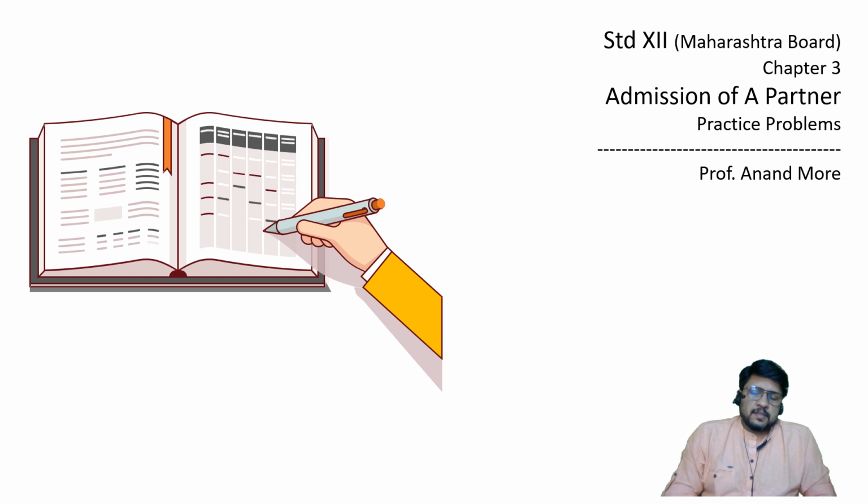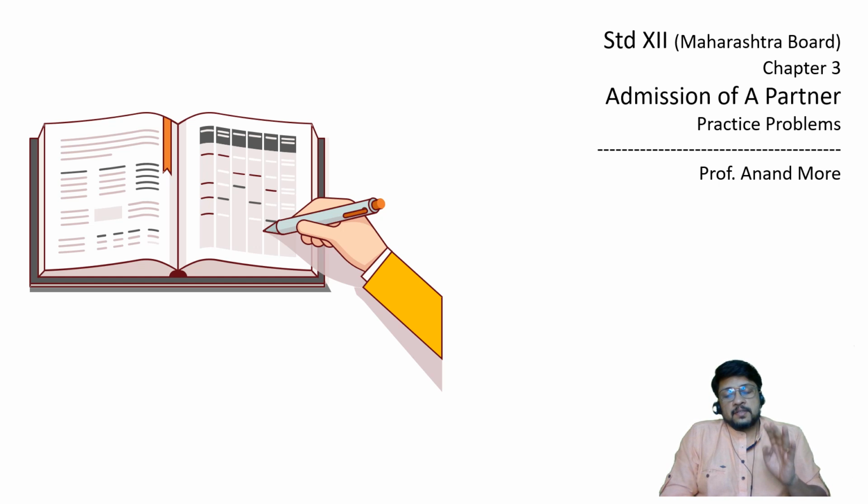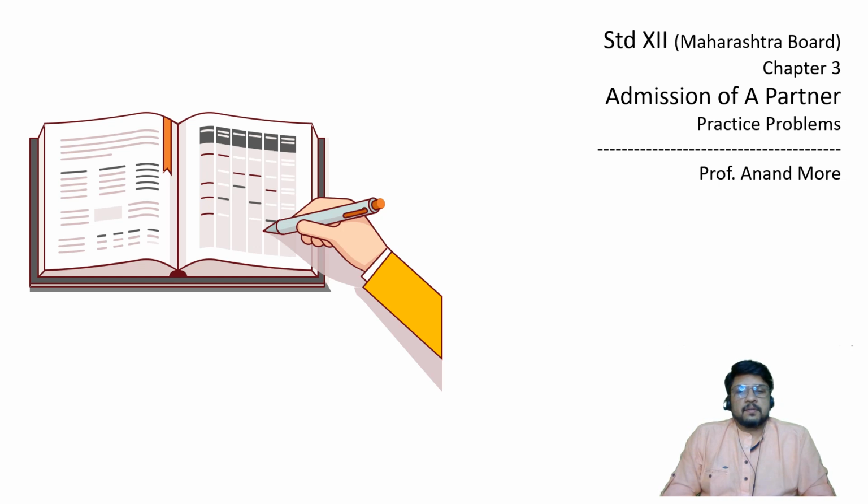In this series, this is the fifth lecture. Earlier we have already considered 4 lectures discussing in detail the theoretical aspect of admission of a partner. If you have already completed the theory, then you will find this lecture very easy to understand. If on the other hand you have not gone through the theory part, then I'll surely recommend you to please go through the theory part, the different steps to be followed for recording the event of admission of a partner.